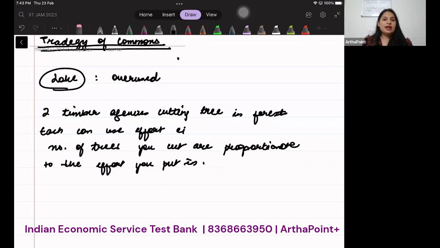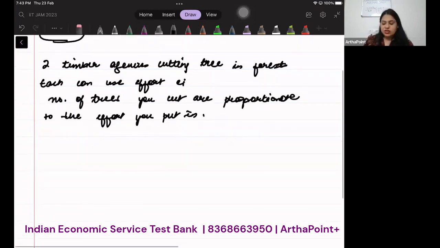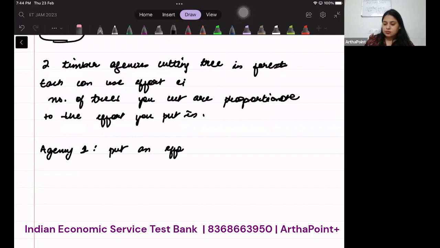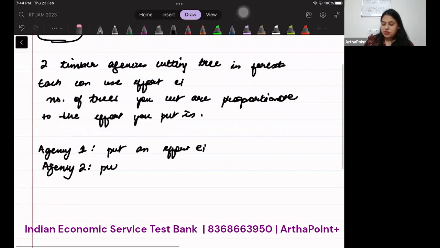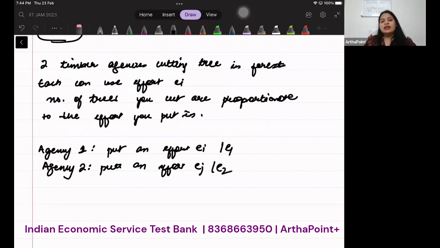Agency 1 can put an effort EI, and agency 2 puts an effort EJ. Let's take E1, E2 for simplicity. Agency 1 puts the effort E1 and agency 2 puts the effort E2.